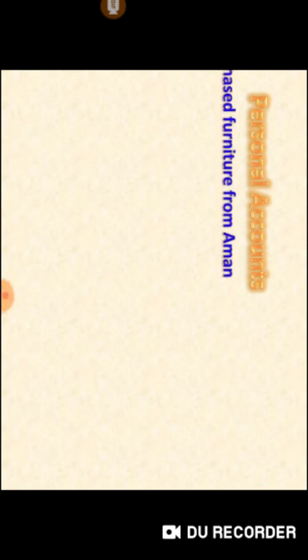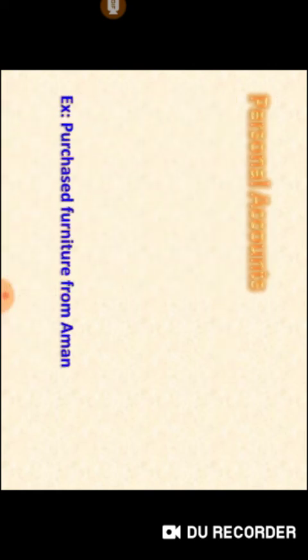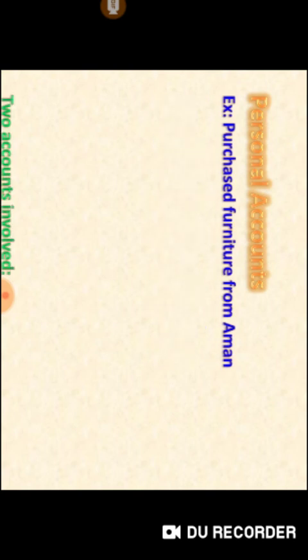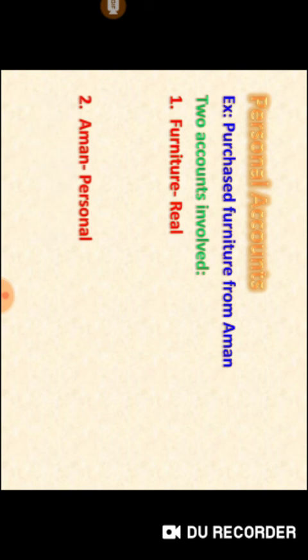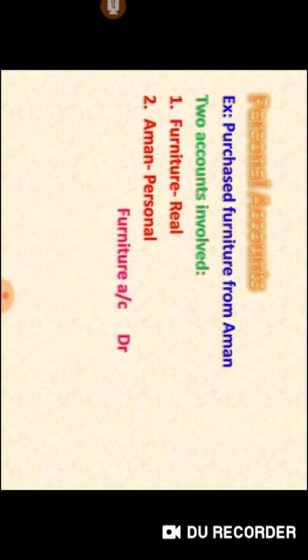Next, we are going to see about personal account. For example, purchase furniture from Aman. The rule for personal account is debit the receiver and credit the giver. So the two accounts involved in this transaction are furniture and Aman. As we know, furniture is a real account, Aman is a personal account. So the entry for the transaction is furniture account debtor to Aman account.